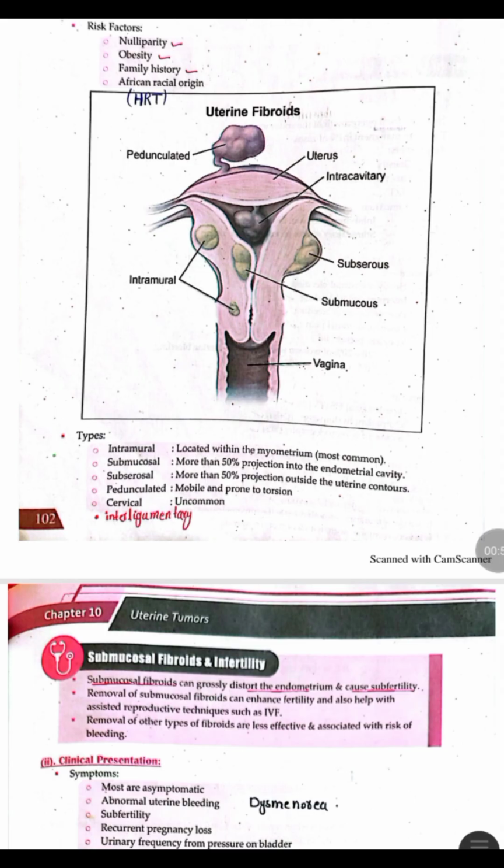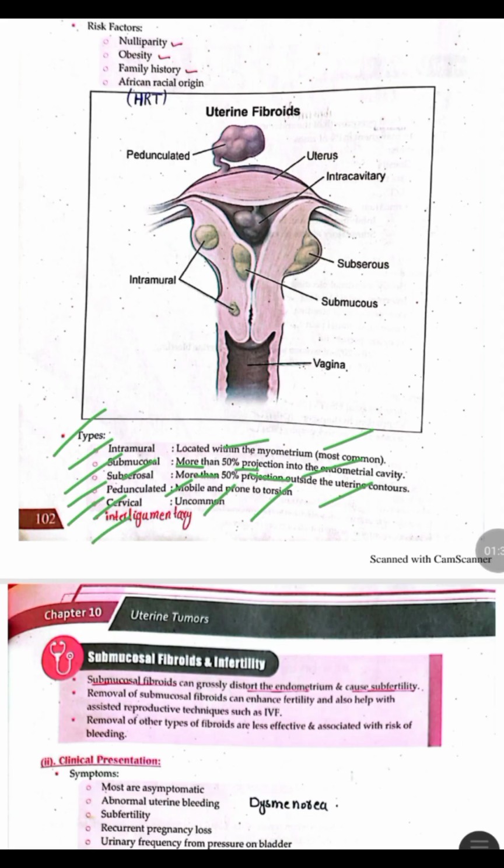Next is the types of the fibroids. The fibroids include intramural, which are located within the myometrium, and they are the most common type of fibroid. Second is the submucosal fibroid, and more than 50% of the submucosal fibroid projects into the endometrial cavity. Fibroids may be subserosal, and more than 50% of subserosal fibroids extend outside the uterine contour. The fibroid may be pedunculated, which are mobile, and they are more prone to torsion. Similarly, the fibroids may be cervical, but cervical fibroids are uncommon, and they may be interligamentary.